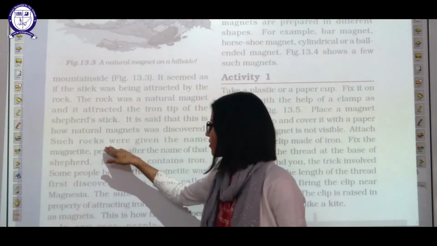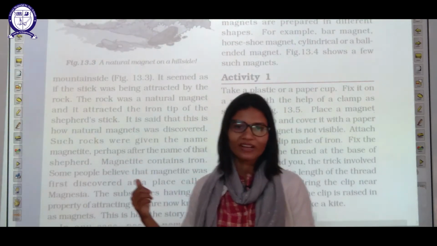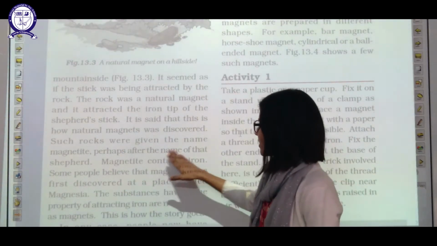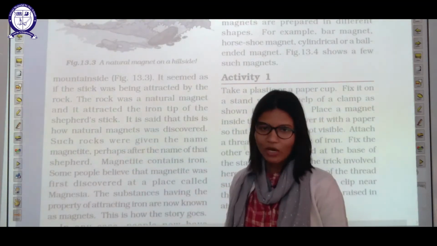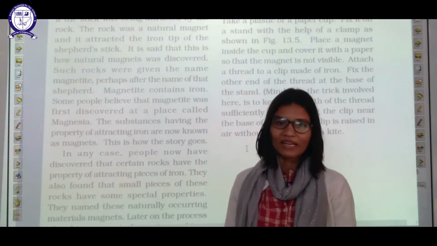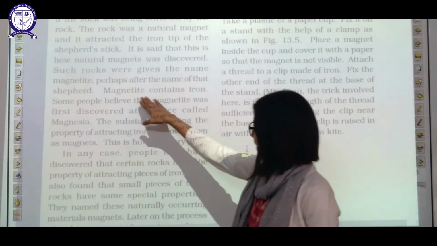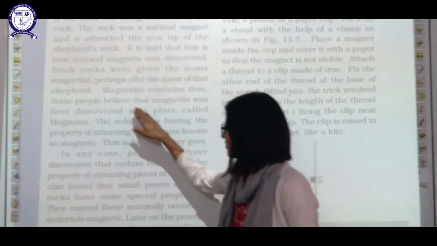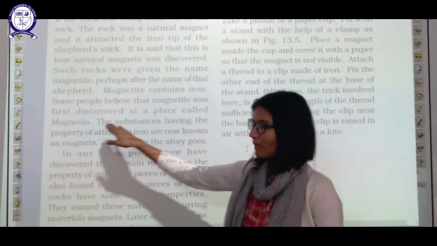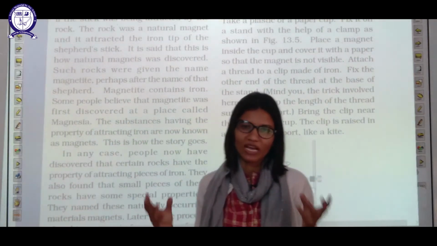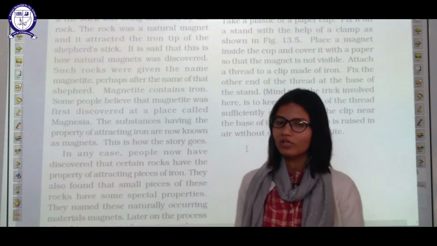Such rocks were given the name magnetite, perhaps after the name of the shepherd, Magnus. Magnetite contains iron. Now we know that iron has magnetic properties. Some people believe that magnetite was first discovered at a place called Magnesia. So many stories lie behind this discovery of magnets. No one knows which story holds truth and which does not.